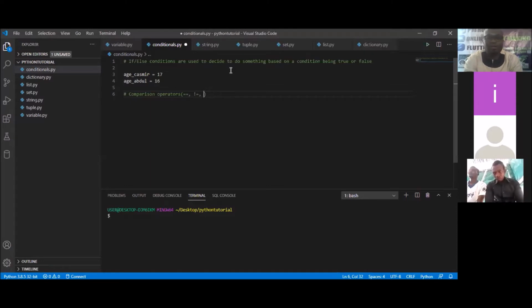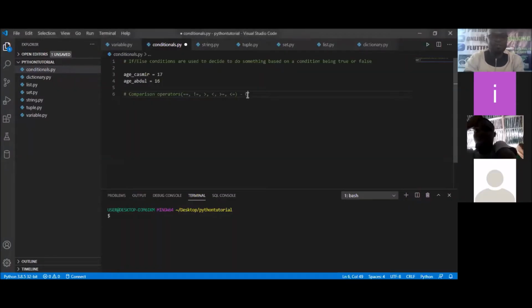Then we also have the greater than, and we have the less than. And we also have the greater than or equal to. Then we have the less than or equal to.